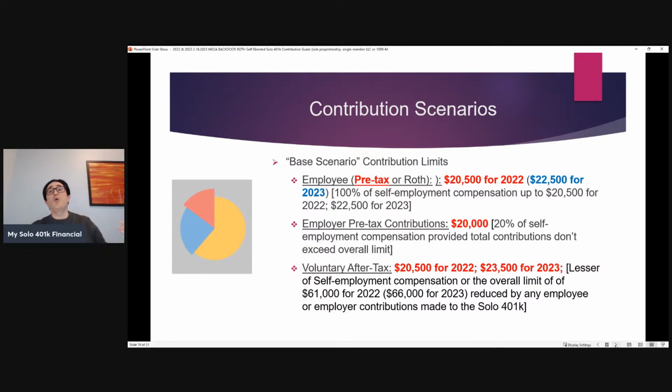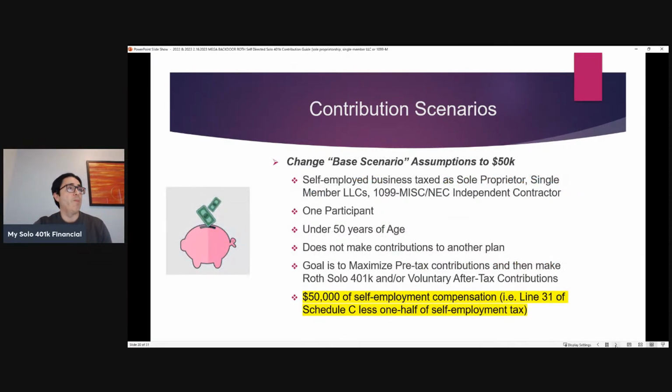They're going to make that employer pre-tax contribution. Again, they're trying to first maximize the pre-tax benefit. That employer pre-tax contribution limit is 20%, so $20,000, 20% of their self-employment compensation. And then they'll make the difference as a voluntary after-tax contribution all the way up to the overall limit, $20,500 for 2022, $23,500 for 2023.